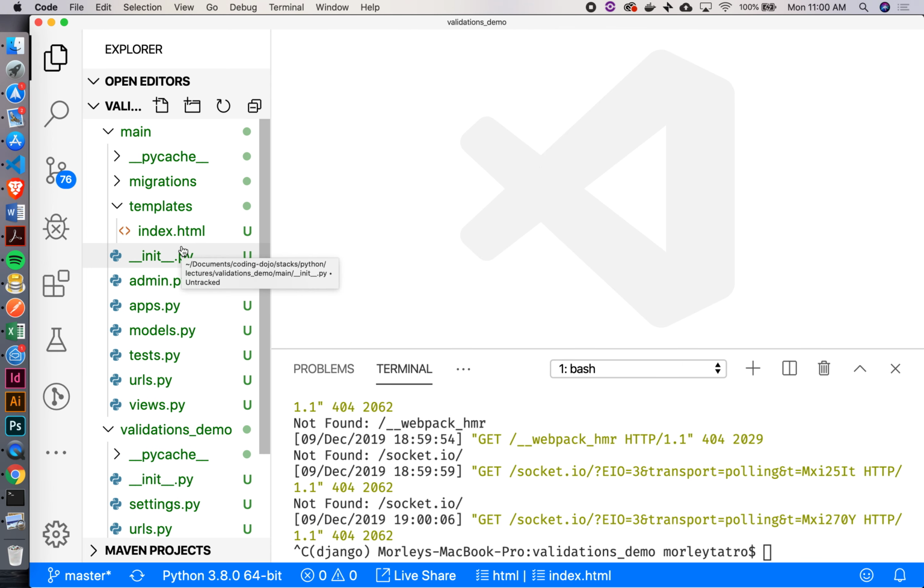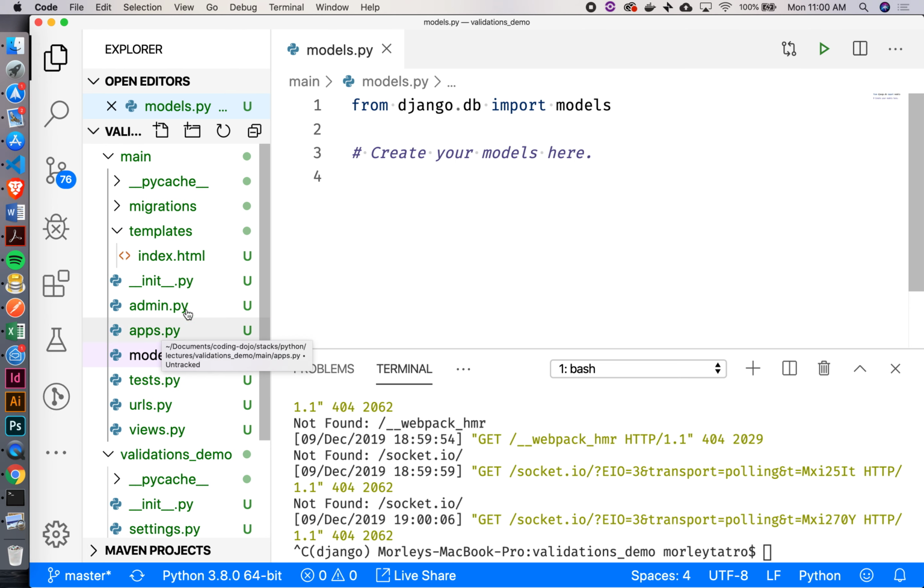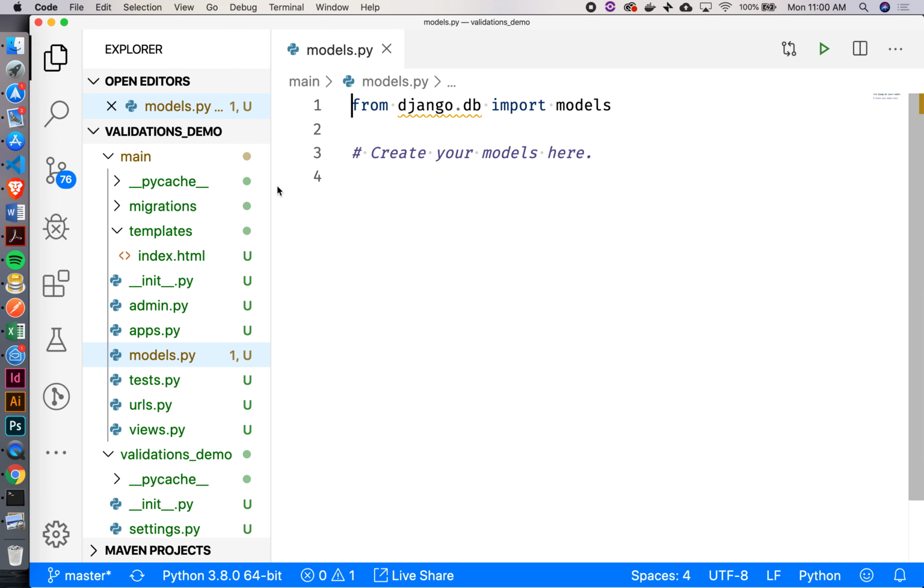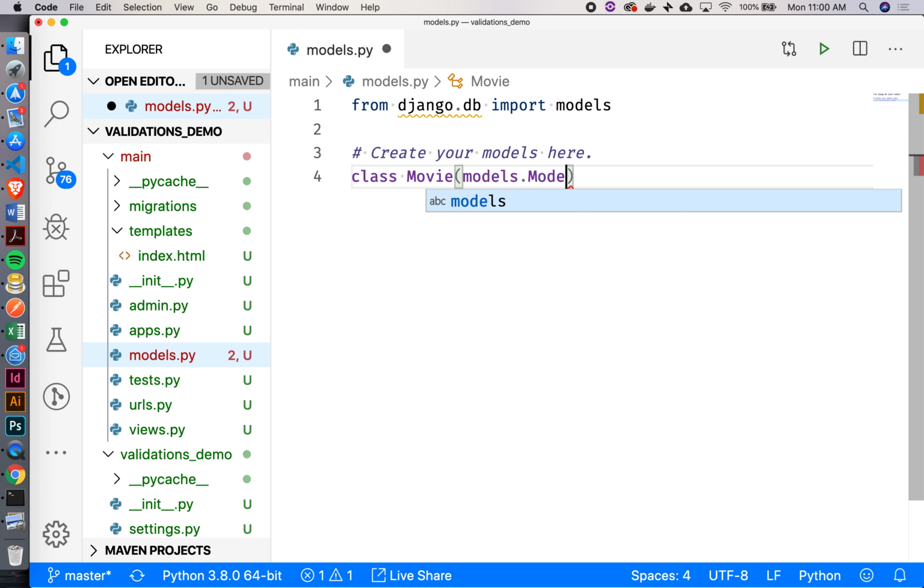Where do we need to go if we're going to create our model? Let's go to our models.py, right, and actually create something. So let's say class Movie. And then what am I to pass in these parentheses here? models.Model. Okay. So let's say we want to have a title, right? And that's going to be a models.CharField.